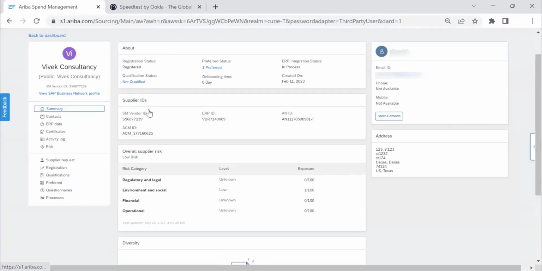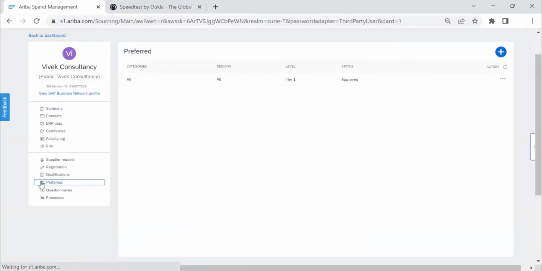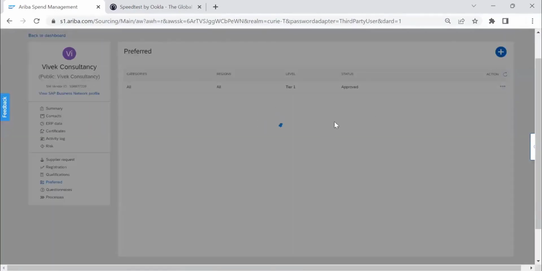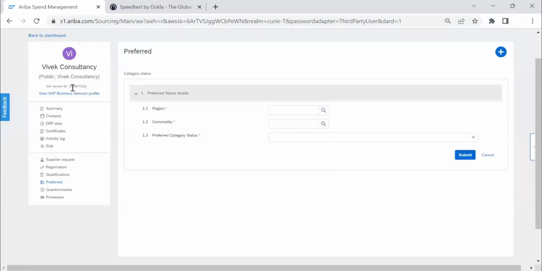He was directly preferred. Okay, we will do it by directly tying a preferred supplier. You can also prefer him by directly loading him in the master data by adding this vendor code. You can do that also.